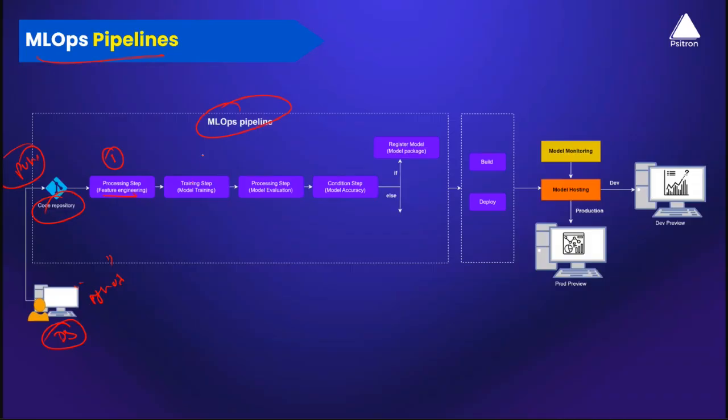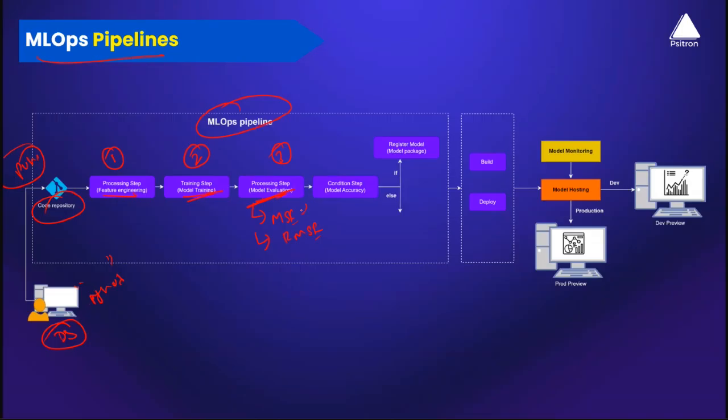Once the data preparation is done, what do we do next? The next step, I go ahead and train the machine learning model. I teach the data. Once my training is done, in a third step, I go ahead and evaluate my machine learning model. Testing. And as part of a model evaluation, as I mentioned, here I extract various different metrics. Let's say I calculate the MSE score. Let's say I'm training a regression model, MSE score or RMSE score. So what is this metrics anyway? Metrics are basically numbers which help any organization or a data scientist to decide whether it is the best model, and whether we can go ahead and deploy it to production.